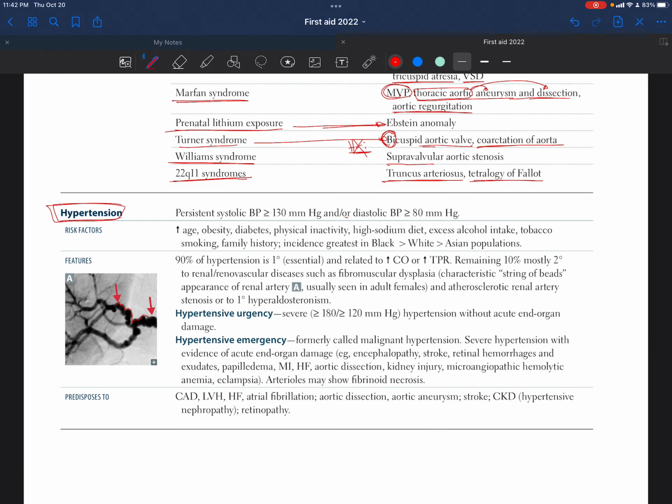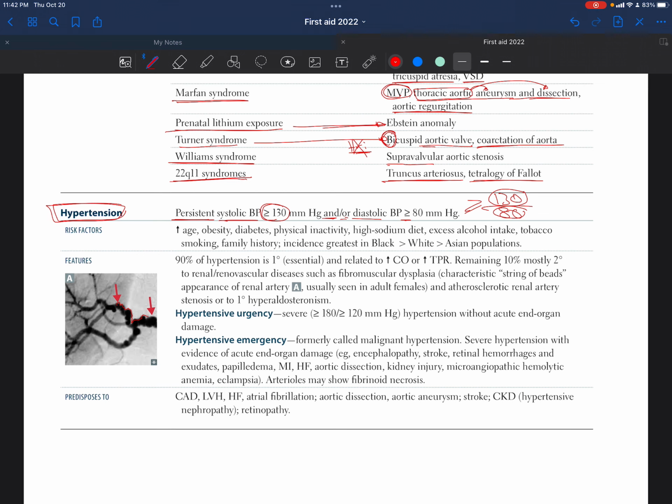Now we're going to get to the general problems of the vascular system. Hypertension is persistent, which means it's chronic. It's not something that comes and goes. It just stays there for a really long time. It's a persistent systolic blood pressure equal to or above 130 and/or diastolic blood pressure equal to or above 80. We could have only this or this, so it's and/or.